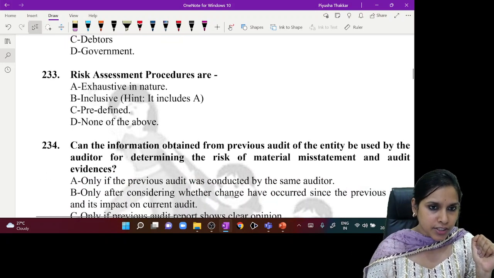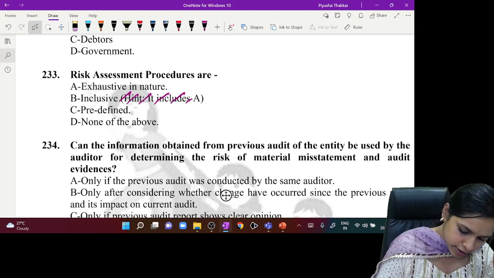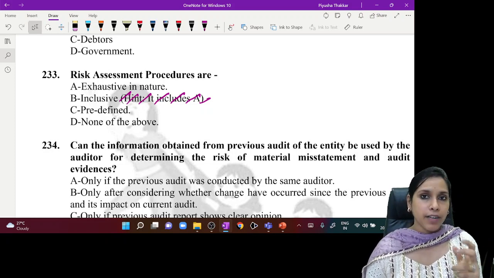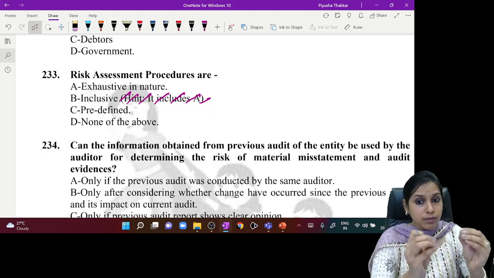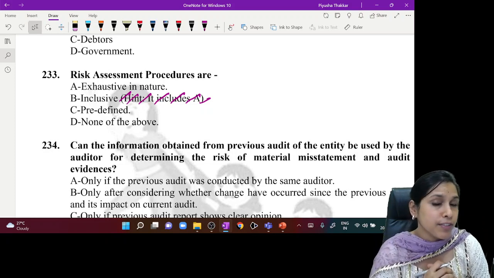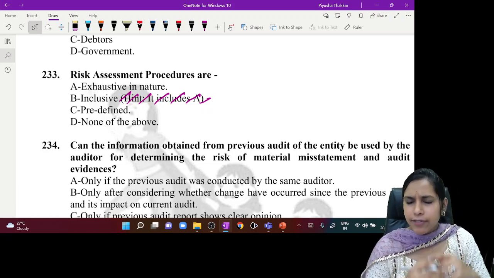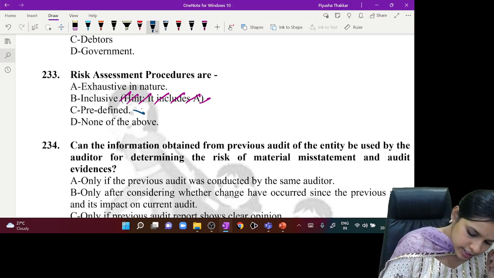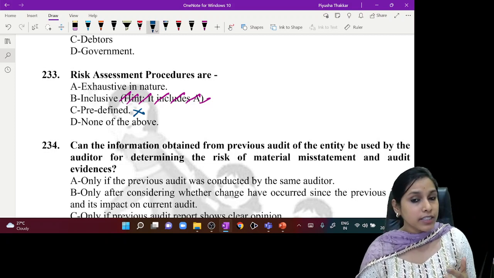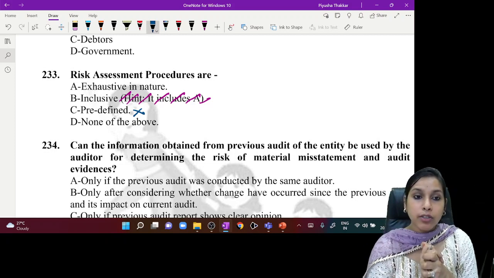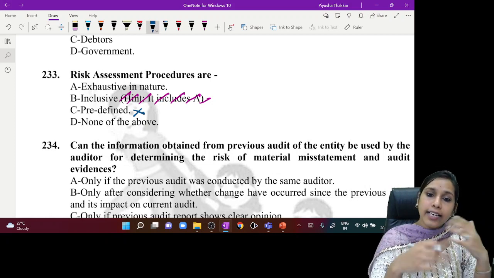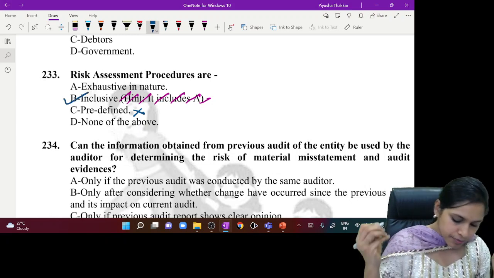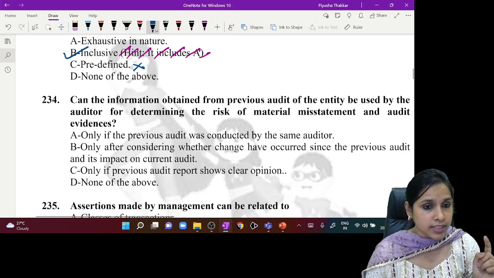Risk assessment procedures are exhaustive, inclusive, predefined, none of the above. Predefined? Do we know that this risk assessment procedure has to be performed, or it is a matter of professional judgment? Every entity, every assignment is different. So it is professional judgment, and this is definitely not the answer. Then exhaustive in nature means these have to be performed. Inclusive means whatever the auditor feels right, he needs to perform. So what should be the answer here? Inclusive. Yes, risk assessment procedures are inclusive.